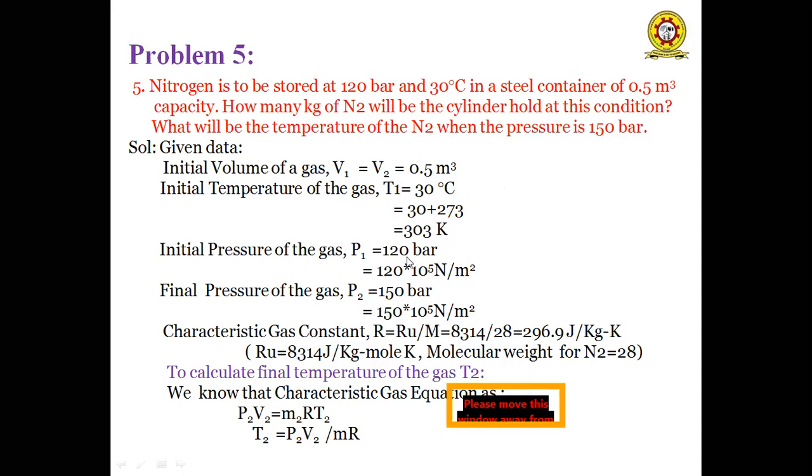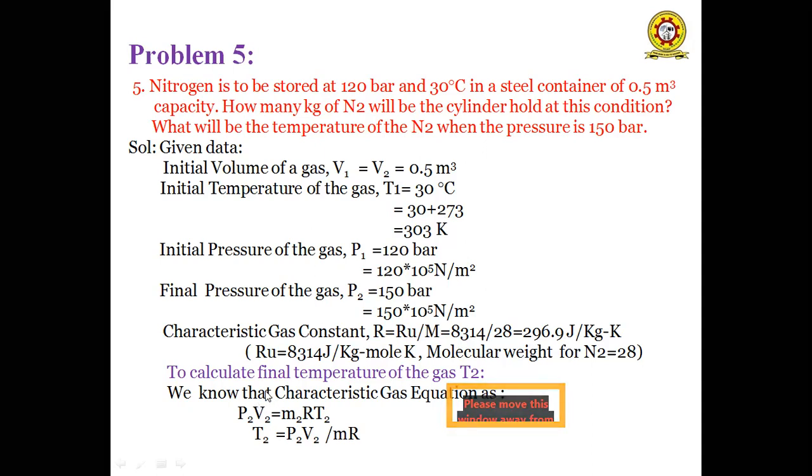We have to convert bars in terms of Newton per meter square. So 1 bar is equal to 10 to the power of 5 Newton per meter square. That is, P1 is equal to 120 into 10 to the power of 5 Newton per meter square. And the final pressure of the nitrogen gas P2 is equal to 150 bar, that is 150 into 10 to the power of 5 Newton per meter square. And the characteristic gas constant R is Ru by M. We know that the universal gas constant is equal to the product of molecular weight and characteristic gas constant. So that implies 8314 divided by 28, which is 296.9 joule per kg Kelvin.